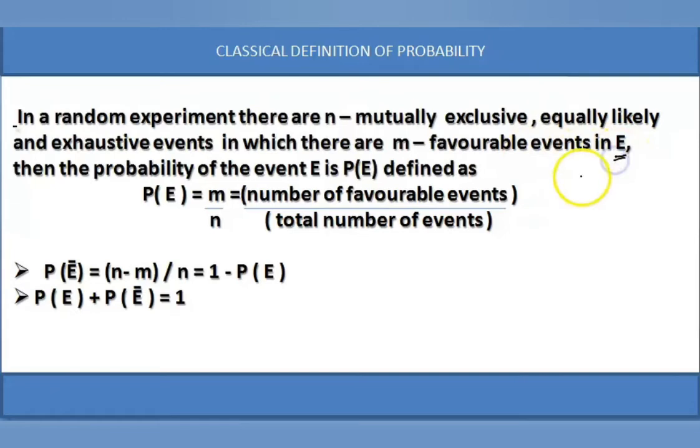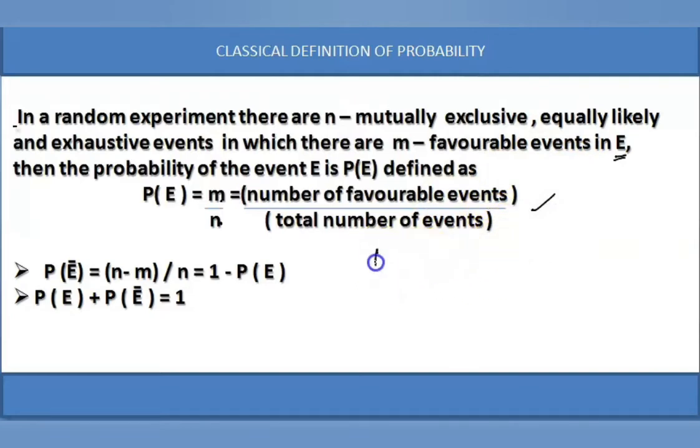That is, the event E contains m favorable events. Then the probability of the event E, denoted by P of E, is equal to m by n: the number of favorable events by the total number of events.